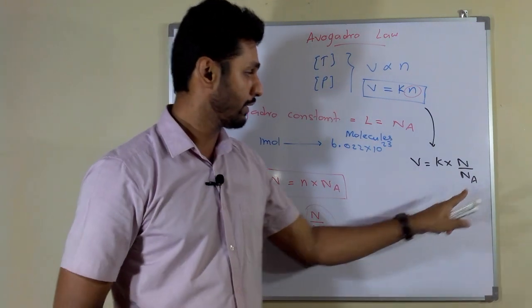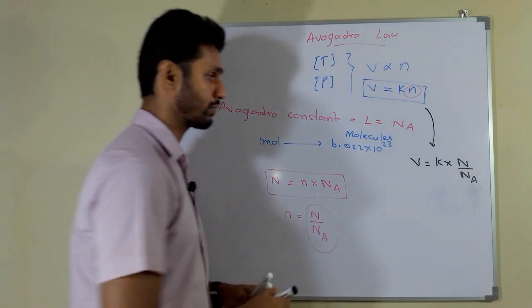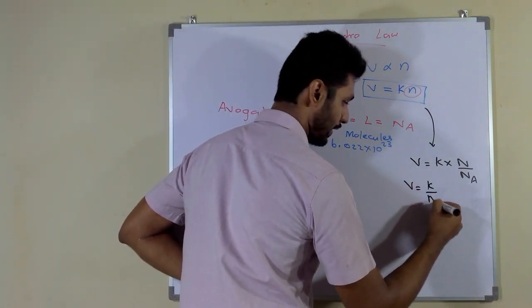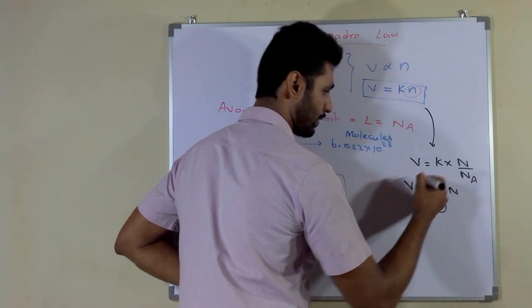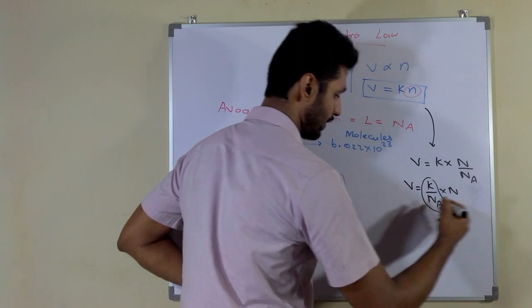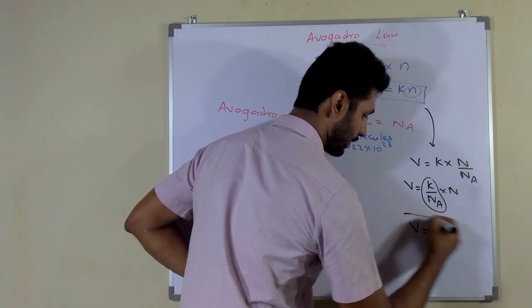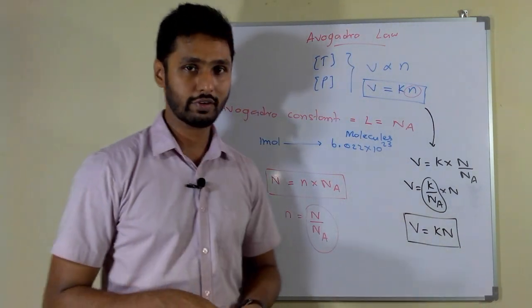You know that this Na is another constant, that is the Avogadro constant. So I can write V equals K divided by Na into N. All of this part is a constant. Then we can write V equals K capital N. This is another important formula. Try to understand this.